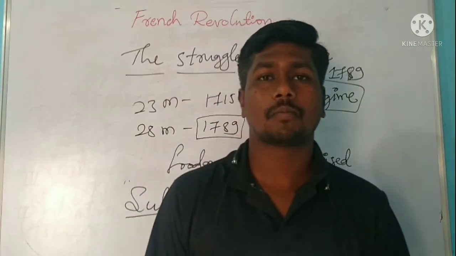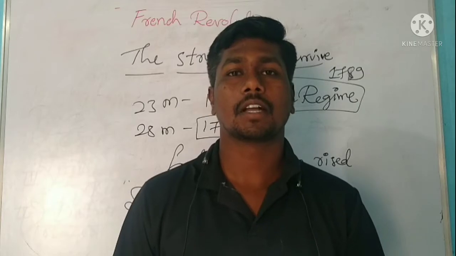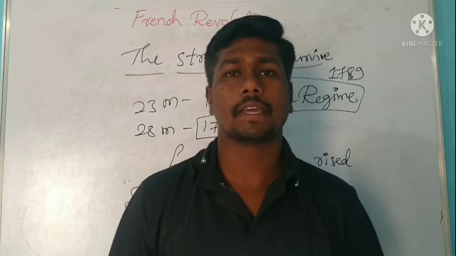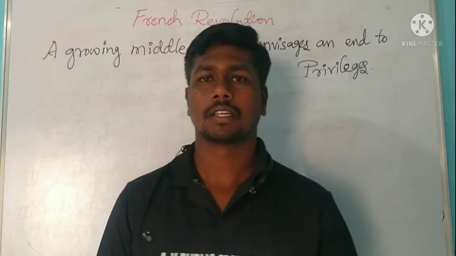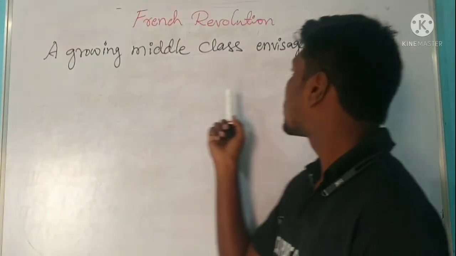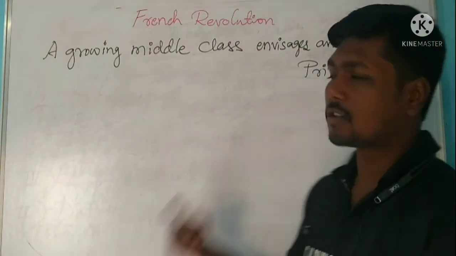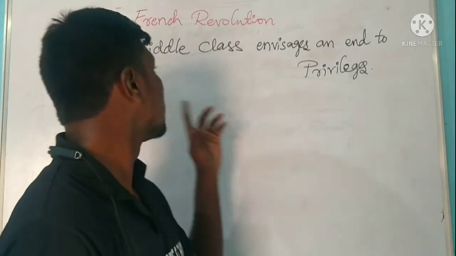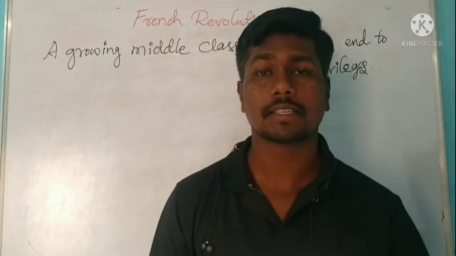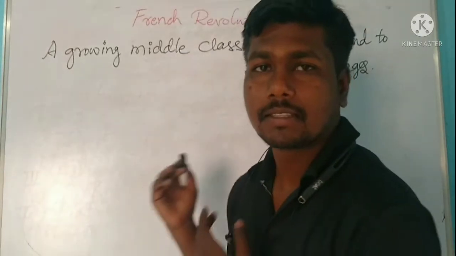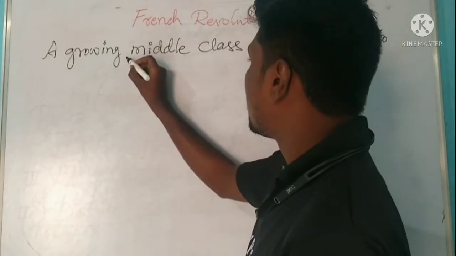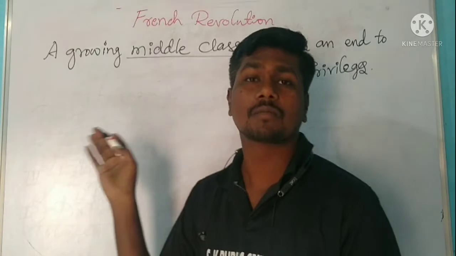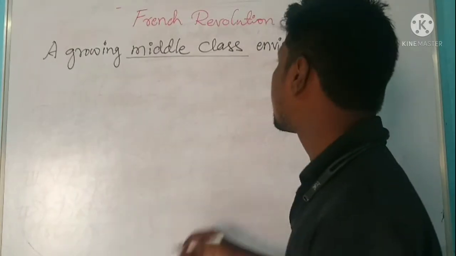So the next topic will be continued, and the next topic is: growing middle class envisages an end to privileges. Let's study this also. A growing middle class envisages an end to privileges, which means the middle class was a new section of society that emerged within the third estate.